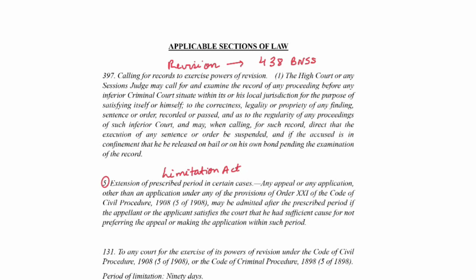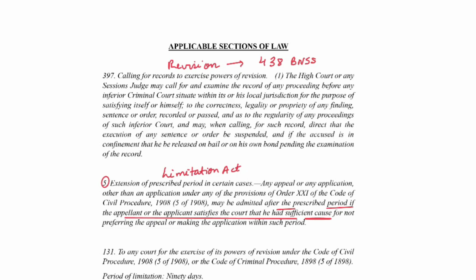So any appeal or any application, other than an application under any of the provisions of Order 21 of the Code of Civil Procedure 1908, may be admitted after the prescribed period if the appellant or the applicant satisfies the court that he had sufficient cause. This word sufficient cause is very, very important, for not preferring the appeal or making the application within such period.